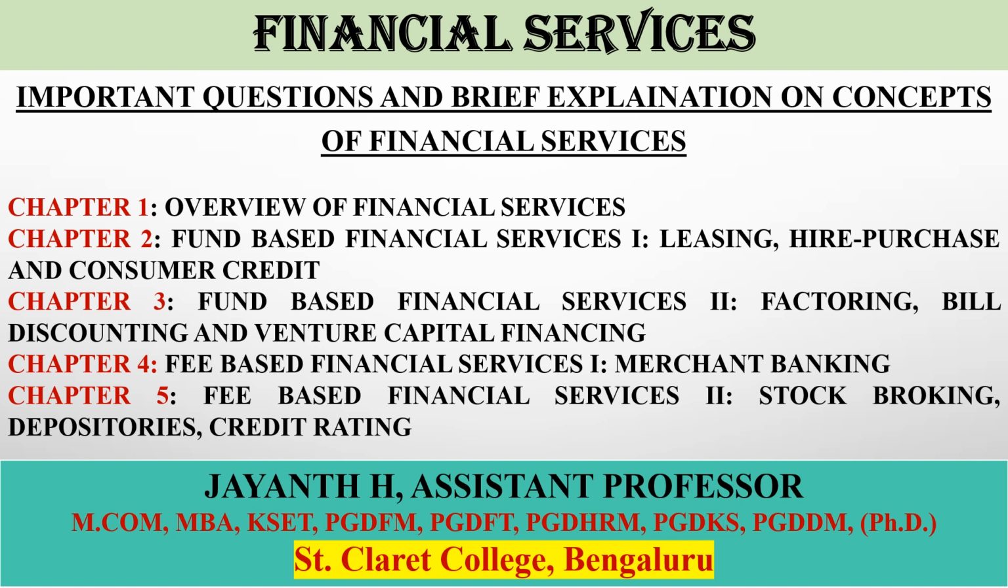So chapters 2, 3, 4, and 5 are divided among two things, that is fund based financial services, and one more is fee based financial services. So the chapters are divided according to the types of financial services. Very simple. Under fund based you will be learning leasing, hire purchase, and consumer credit, and the continuation in chapter 3, that is factoring, bill discounting, and venture capital financing.